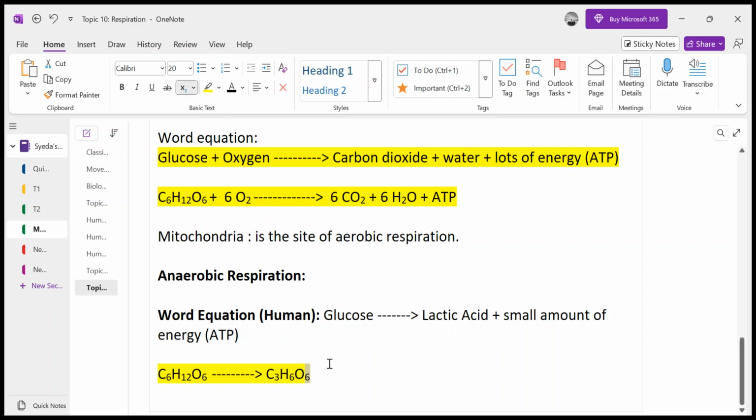So you can see that still only lactic acid is produced, no carbon dioxide, no water is released. So the glucose is converted into lactic acid, that's it, right?